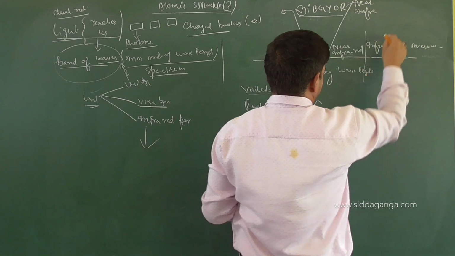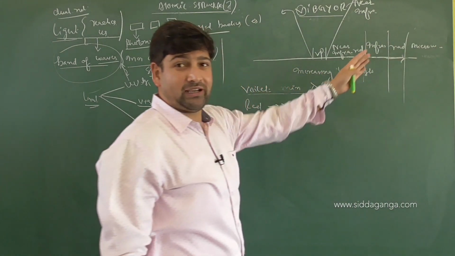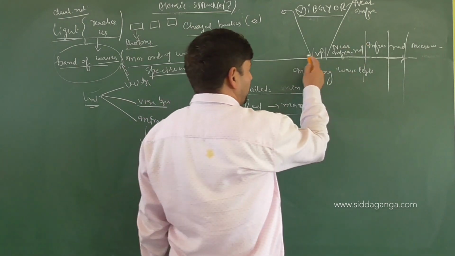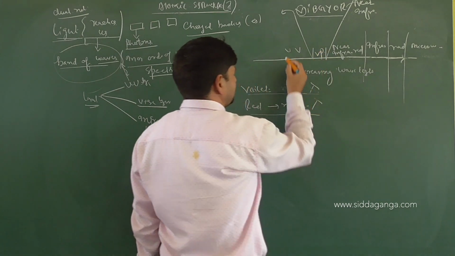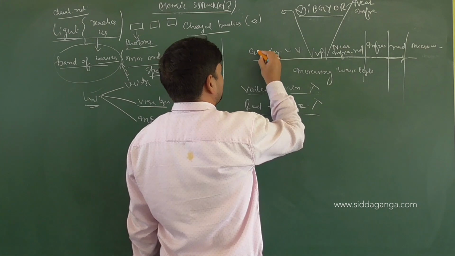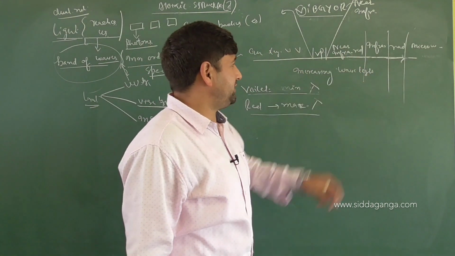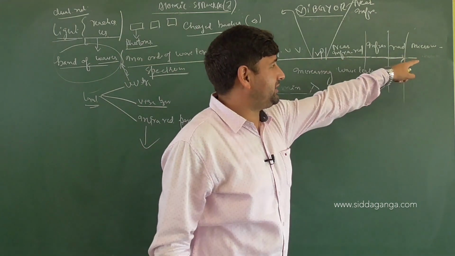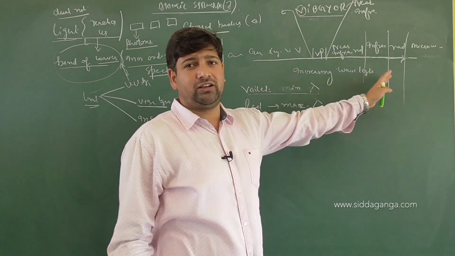So these are segments, or these are portions of the electromagnetic spectrum. Then below violet, when you come, you have ultraviolet, then X-rays, then gamma rays, then cosmic rays, and so on and so forth. So you can have a look at the table there. So these are all arranged on the basis of their increasing wavelengths, or decreasing frequencies, or decreasing energy.